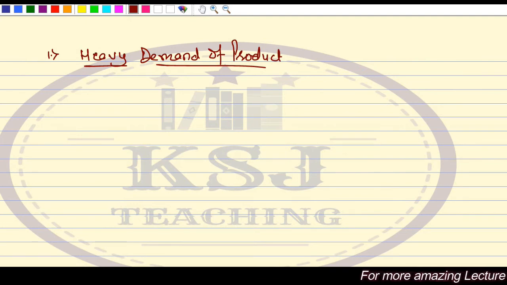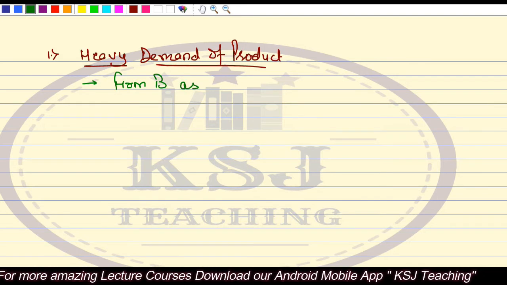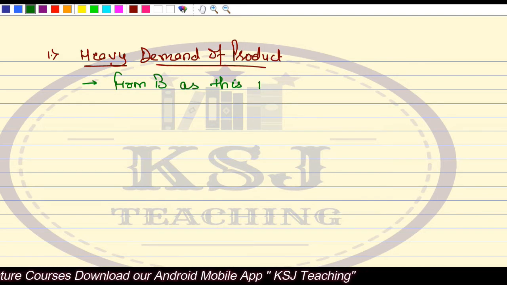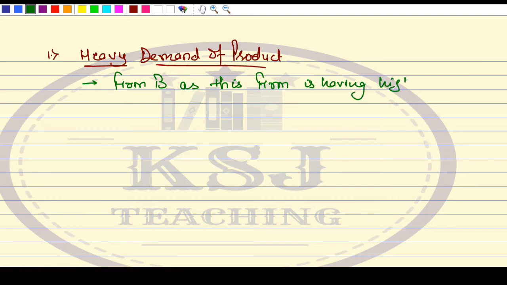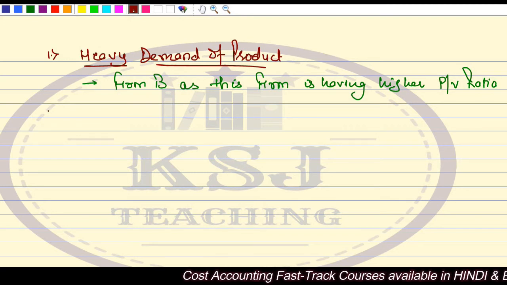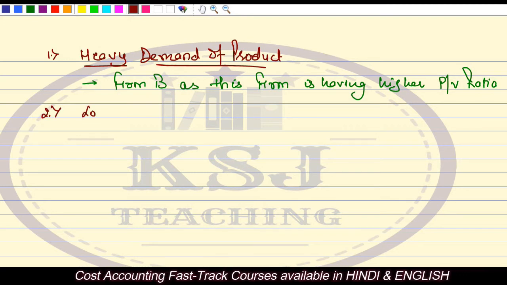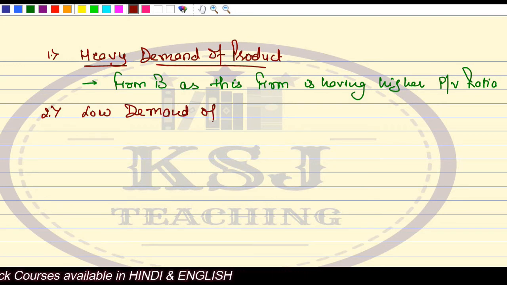So in case of heavy demand, we will go with firm B, as this firm is having higher PV ratio, right? So its earnings will be higher than A, right? Now, in case of low demand of the product, what will happen? Low demand of product.